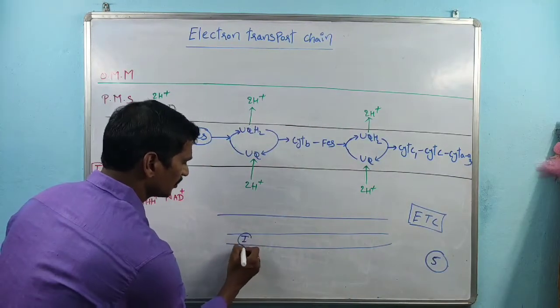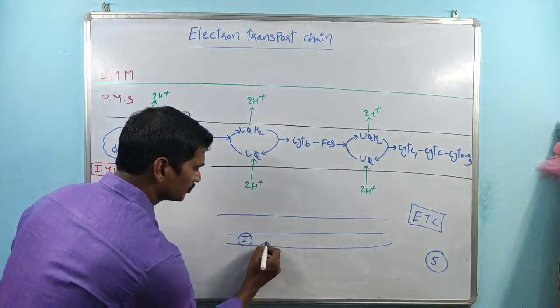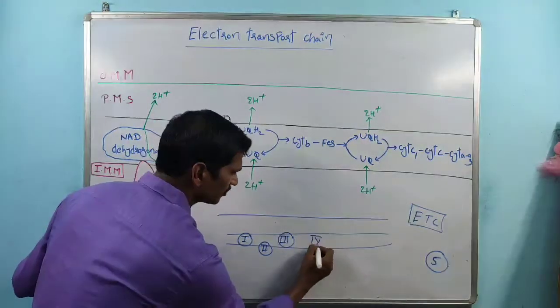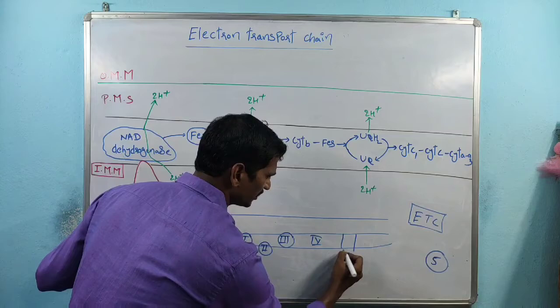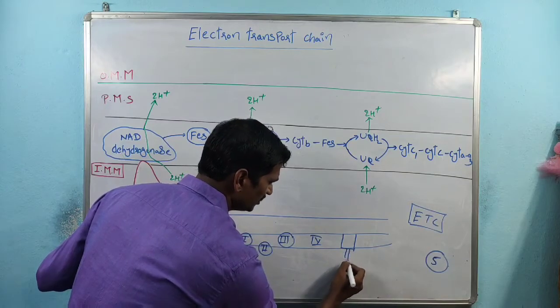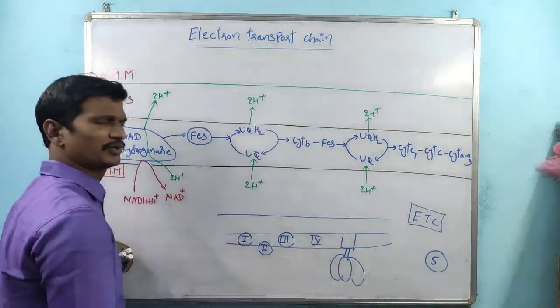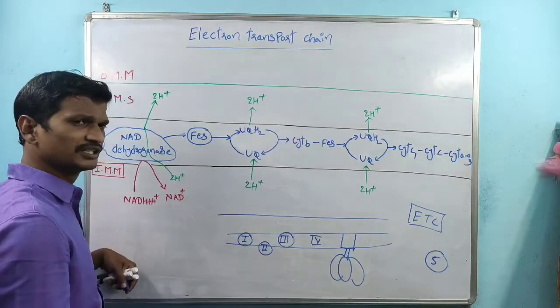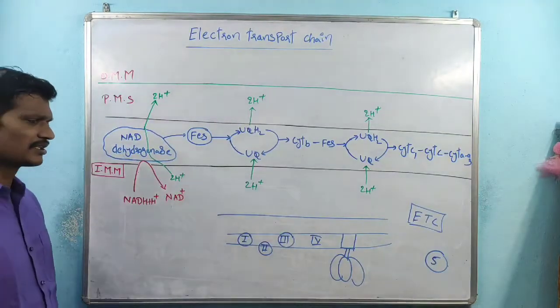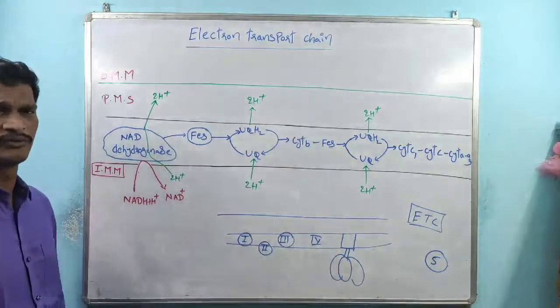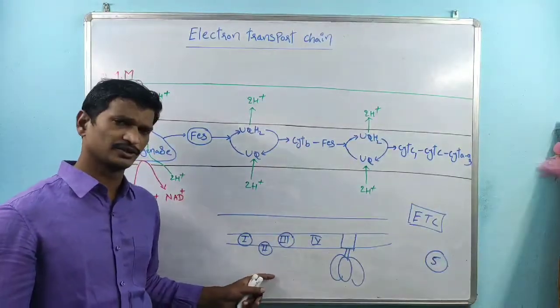There is complex 1, and complex 2, right? Complex 3, complex 4, right? This is complex 5. Complex 5 is the ATP synthase enzyme. Remember, these complexes, especially complex 1 to complex 4, are involved in the transport of electrons.